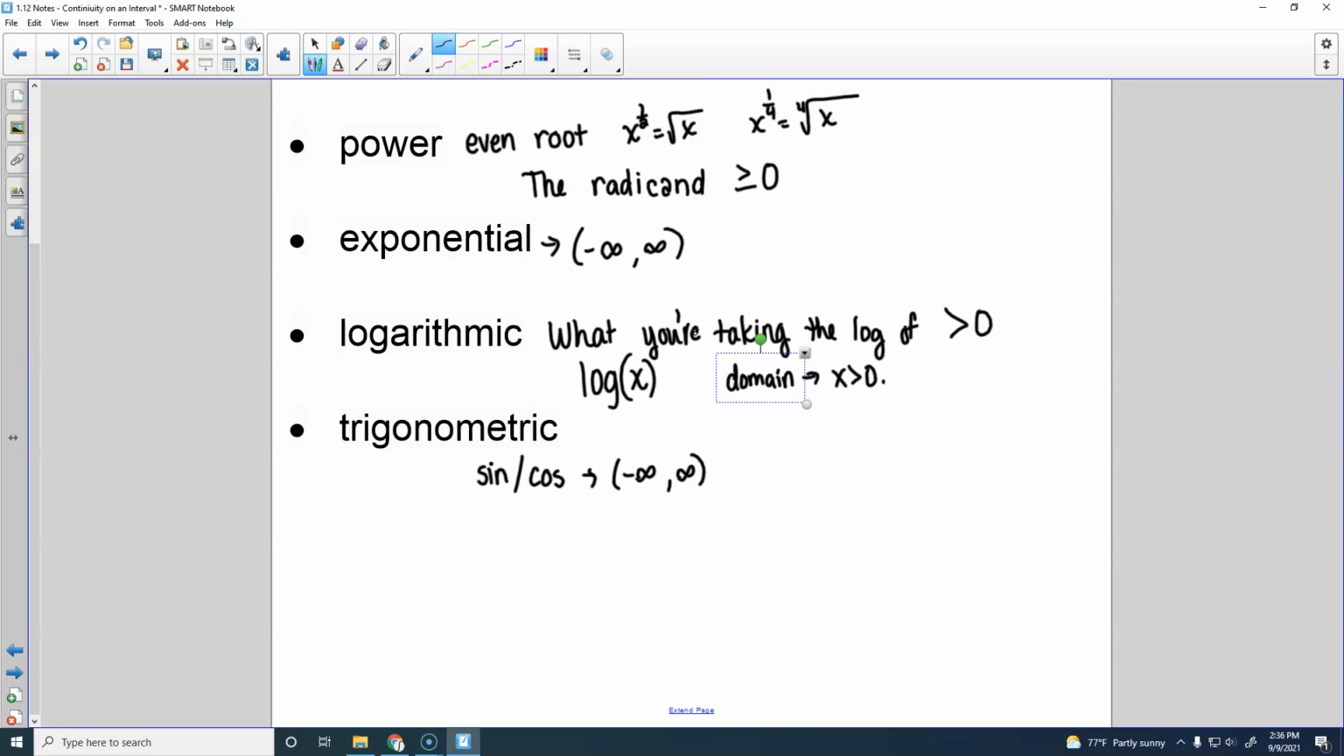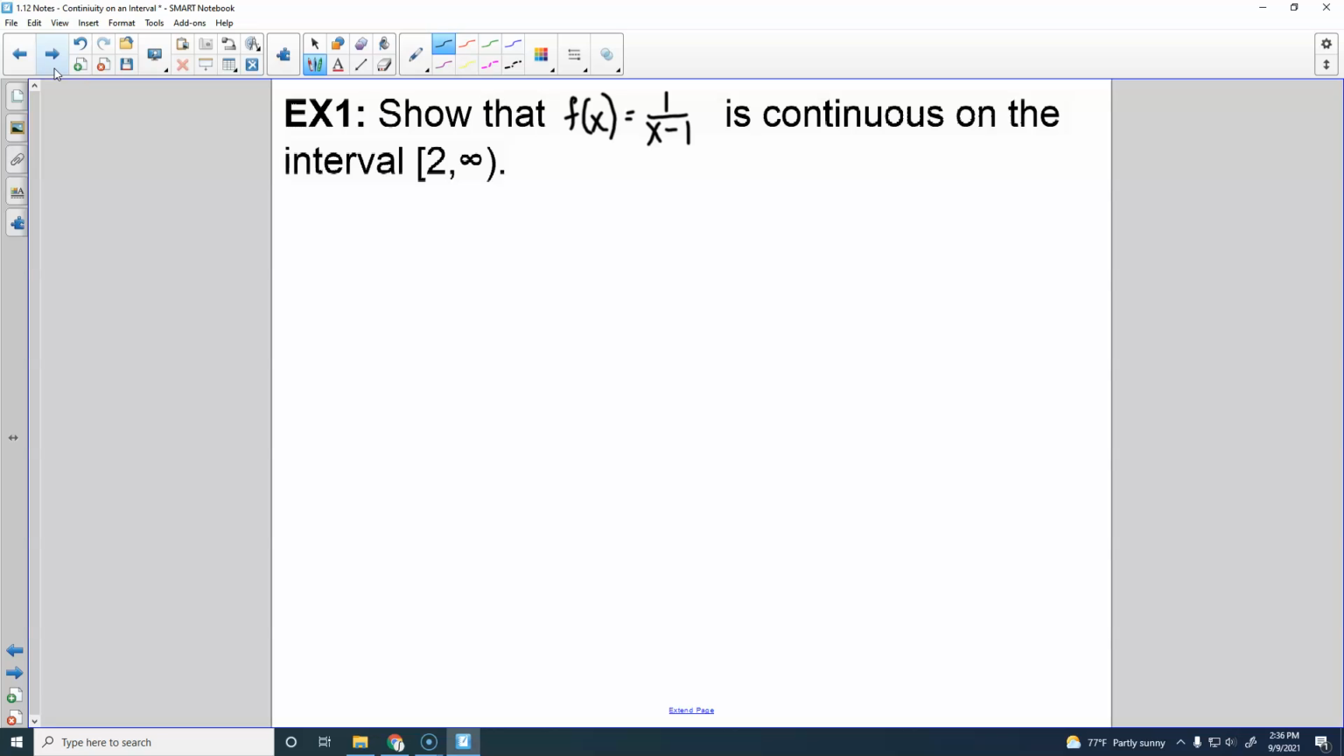Alright. Tangent and secant, cosecant, all those, they have discontinuities. We're not going to go into a lengthy discussion of that right now. Alright. So for this problem, it says to show that f of x is continuous on the interval from 2 to infinity.